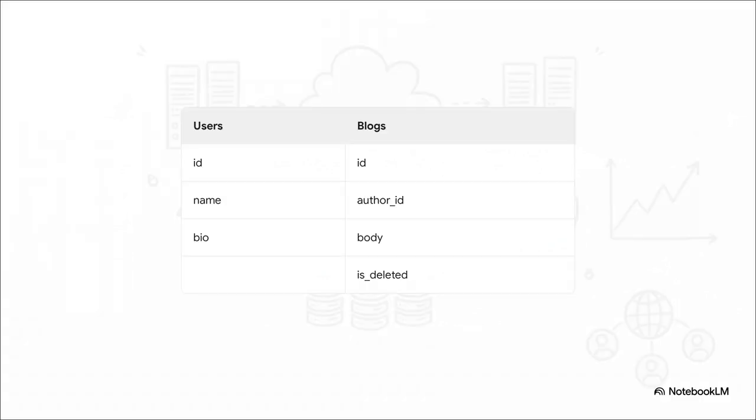Take a look at this one-to-many normalized relationship between the users and blogs tables. We are strictly using integer IDs for our primary and foreign keys here. No emails, no usernames, nothing that might change over time. Integers are tiny, they are blazing fast to index, and most importantly, they're immutable. By separating the user data from the blog data, we're establishing a single source of truth. So, if a user changes their display name, we don't have to go back and update thousands of their blog posts. We completely avoid update anomalies.